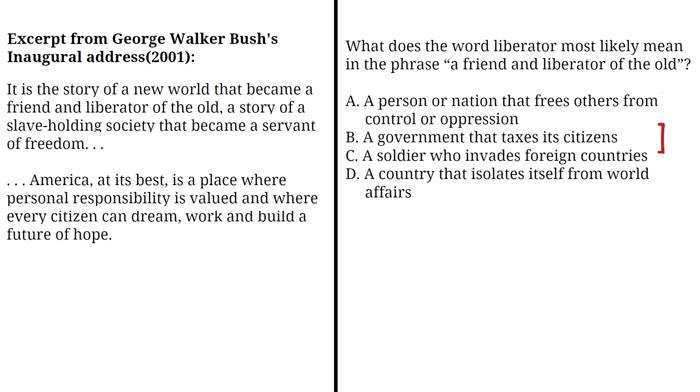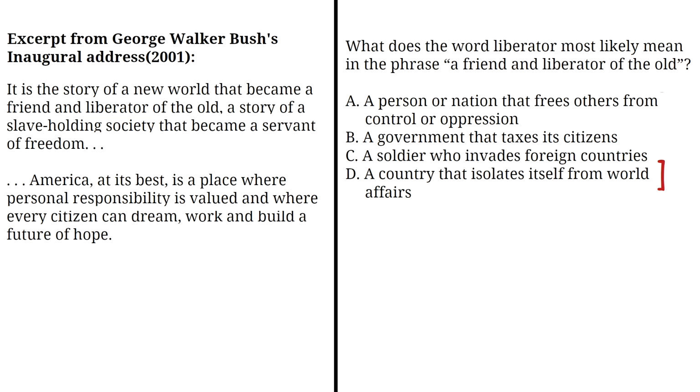Option B says, a government that taxes its citizens. That's incorrect. A liberator is someone or something that frees people. Taxing citizens is a normal function of government, thus it's not related to freeing people or promoting liberty. Option C says, a soldier who invades foreign countries. That's not correct either. A soldier who invades is typically seen as someone who takes control, not someone who sets others free. Invasions are usually linked to aggression or conquest, not to freedom and liberation.